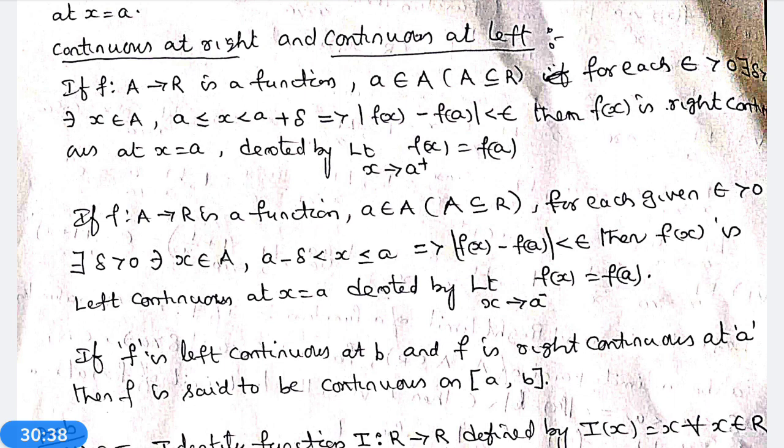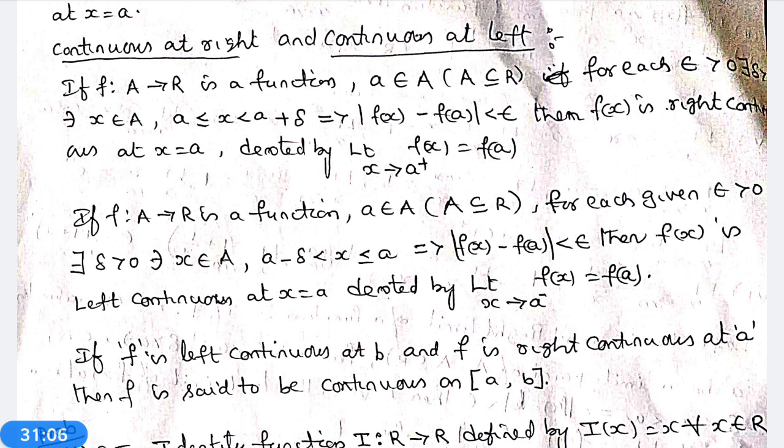Then its value is called the functional value of the function at the same limit. That is, limit x tends to A plus of f(x) is equal to f(A). Now we come to what is meant by left continuous.